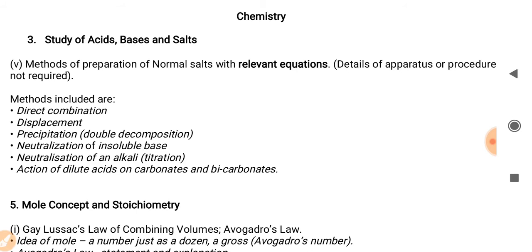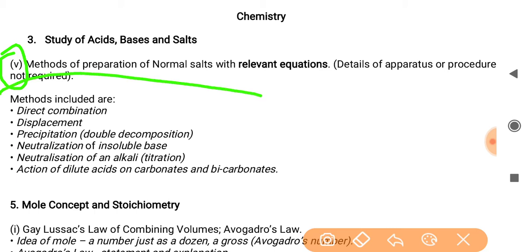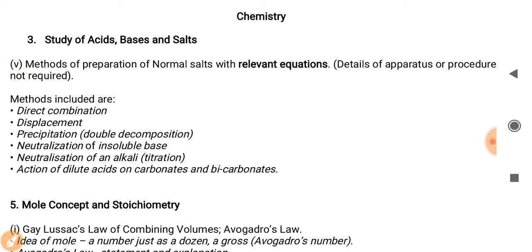You do not have to cover the fifth unit, or fifth subtopic, methods of preparation of normal salt with relevant equations. These methods are direct combination, displacement, precipitation, neutralization of an insoluble base, neutralization of an alkali or titration, and action of dilute acids on carbonates and bicarbonates. You do not have to read about them. You only have to cover 4 subtopics, or 4 units, of this chapter.